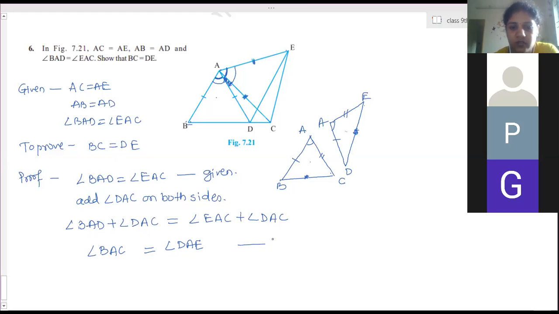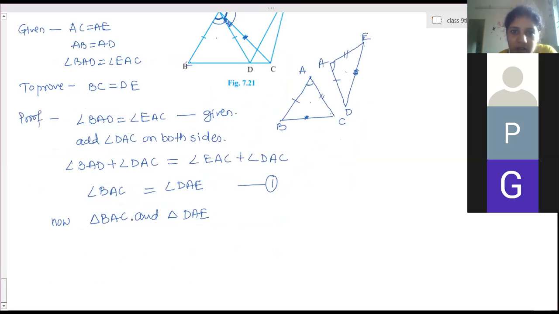Okay, so this is one part. Now we get angle BAC and angle DAE, so these two angles are equal to each other, right? Now take the triangles which you have to show congruent: triangle BAC and triangle DAE. Show the equal things. AB is equal to AD, then AC is equal to AE, these are given.